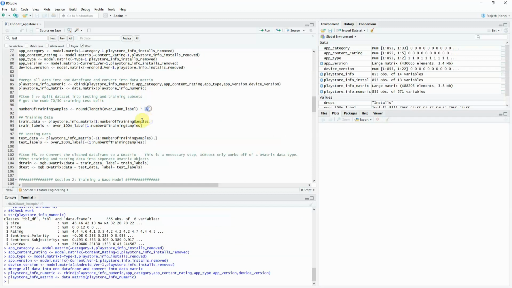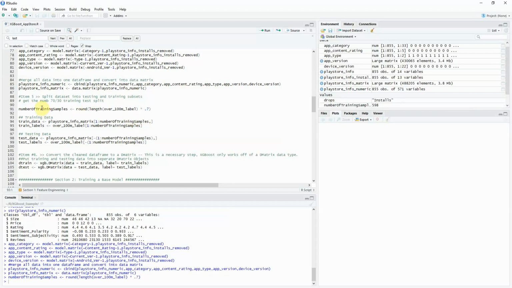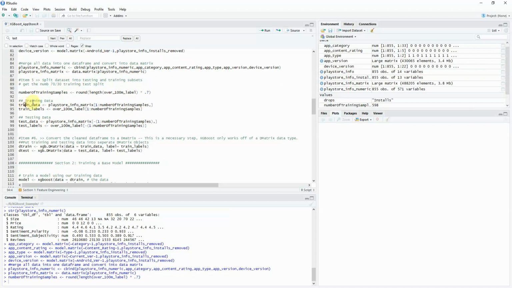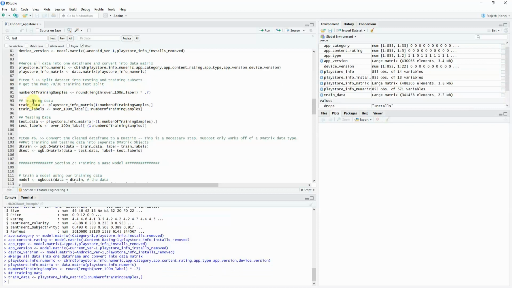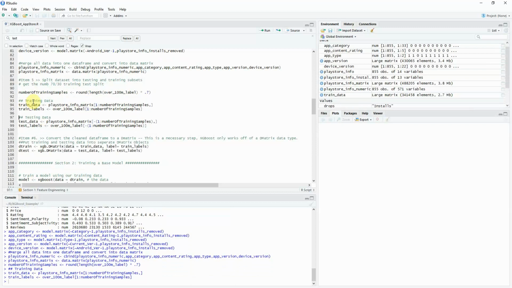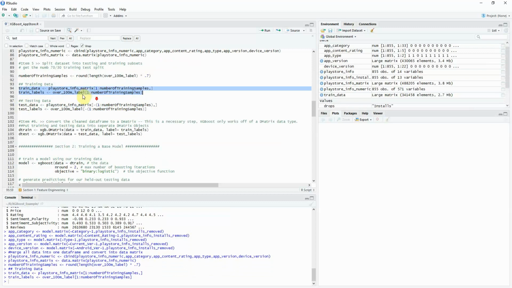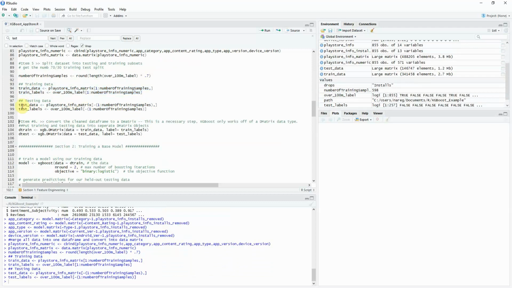Then it just assigns. It tags 70% of them at random. So we're going to go ahead and do that, because we're going to do a 70-30 split between the training and test. And then we're going to create the training data set. This is going to take those 70% tagged rows and turn that into the training set. I'm just going to take the remaining 30% over here and make the test set.